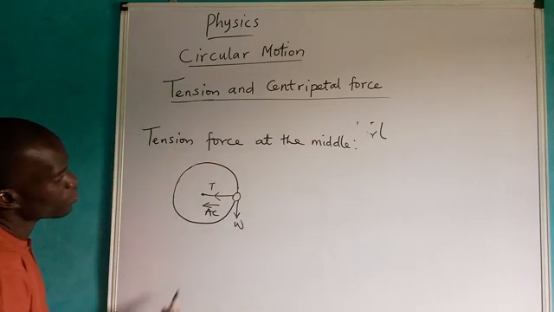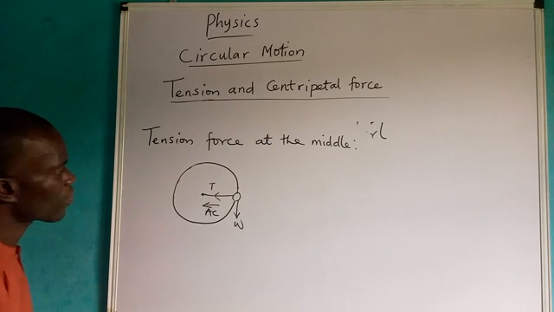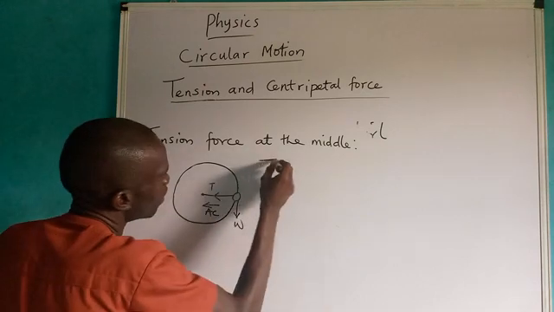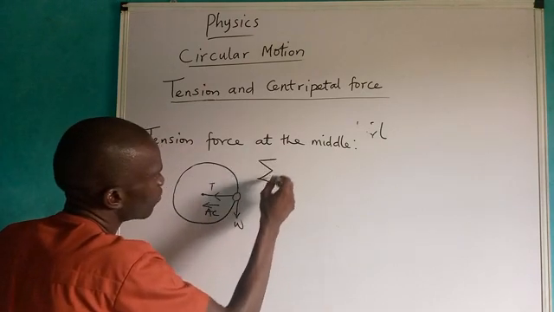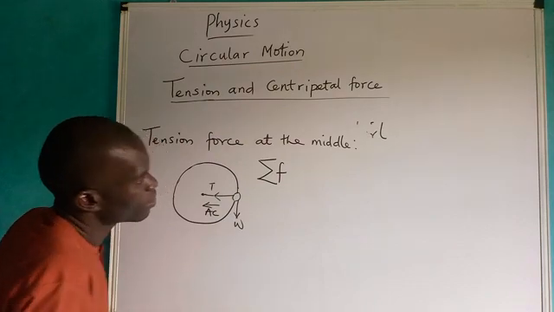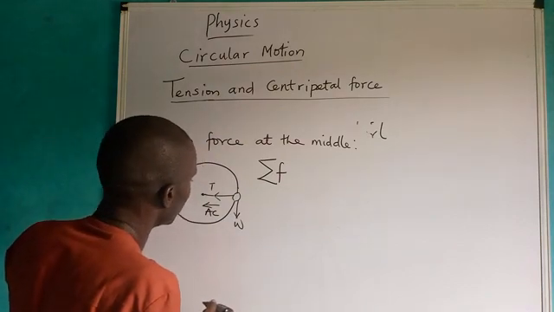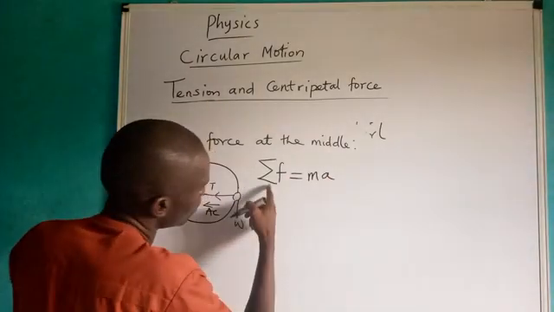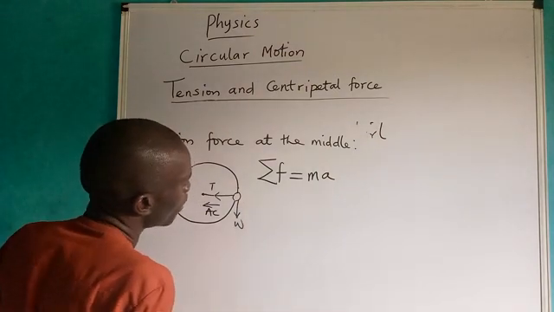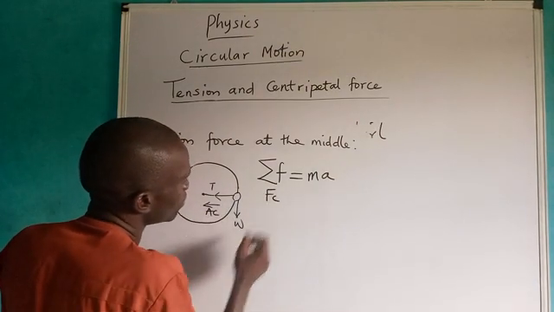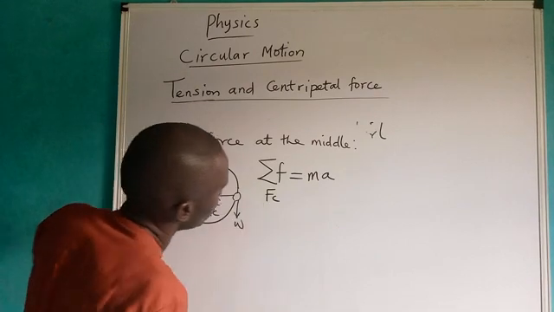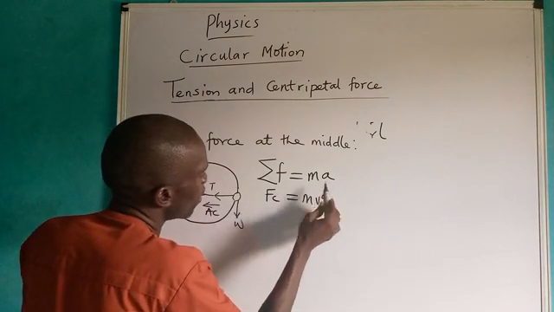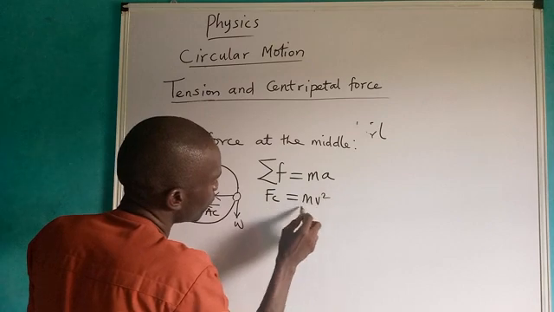Now, we are going to consider components. Before we look at that, please don't forget there is always the magnitude of the centripetal force. Please don't forget that our sigma F, which is the net force, is equal to ma, and our centripetal force, FC, is simply equal to mv squared over r.